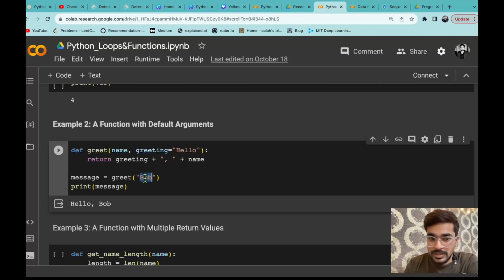So you can see I'm just passing one argument and then I'm storing that in a variable called message and then printing that. So you can see what it is printing: hello Bob. So you have just passed the variable Bob and it is printing hello Bob. So this is called a function with default arguments. So there may be many examples. This was just a simple example that I have given. But here, in place of a string, you can pass any number.